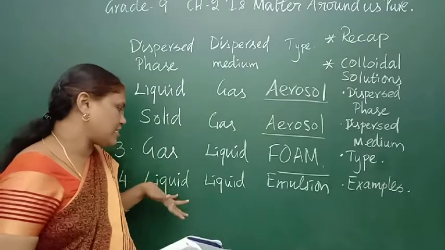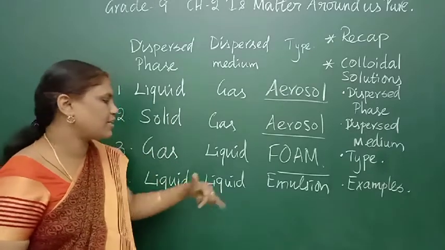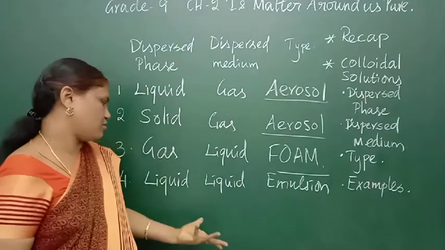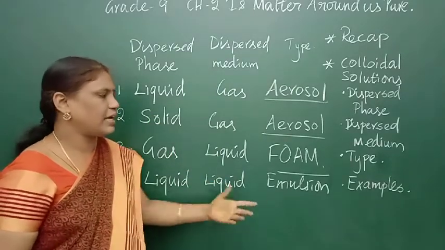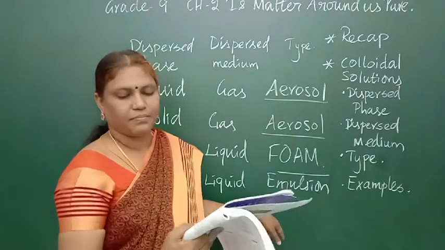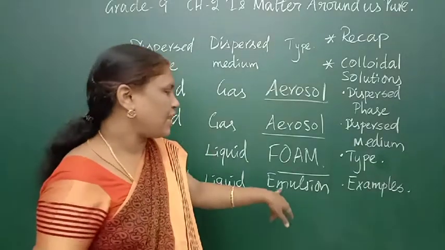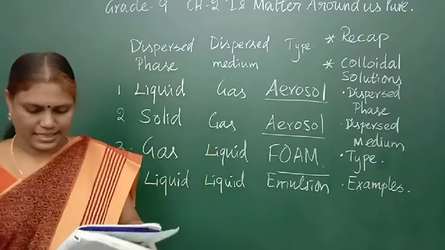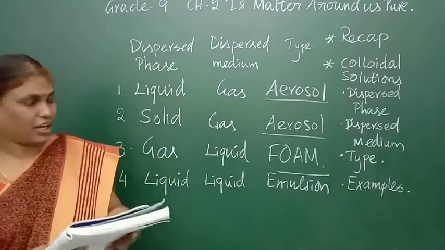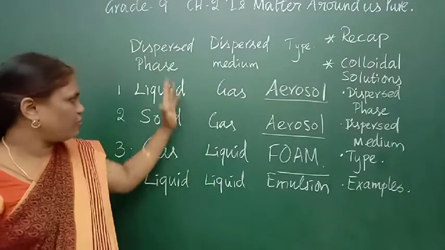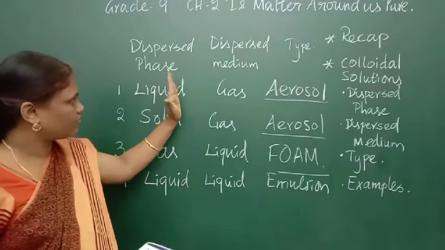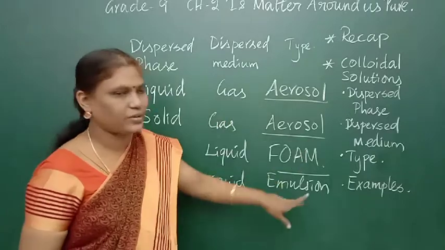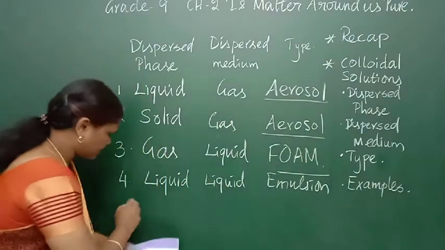So, milk is an example. Liquid fat in water. The liquid fat is also used in face creams. So, liquid in liquid, examples are milk and face cream. That term is called emulsion. Shall we go for the next? Can you understand? Here, which phase is mixed with which medium, and the type of things we are seeing. Shall we go for the next?